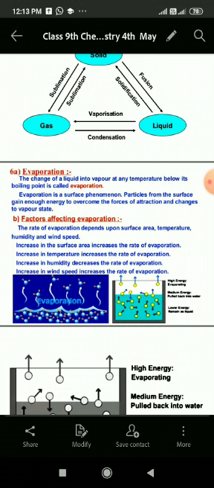You might have come across in your life that sometimes the change of liquid into gas takes place without very high temperature, especially in winter season. When we take a bath in winter, you might have observed that vapors from our body are coming out.